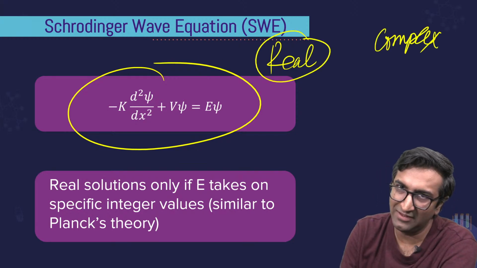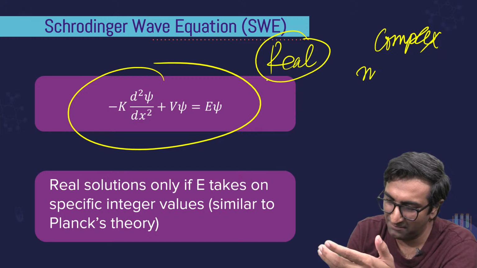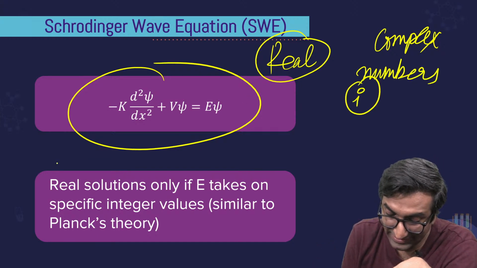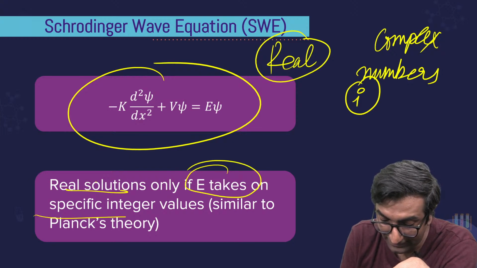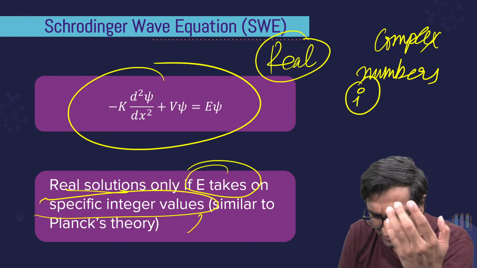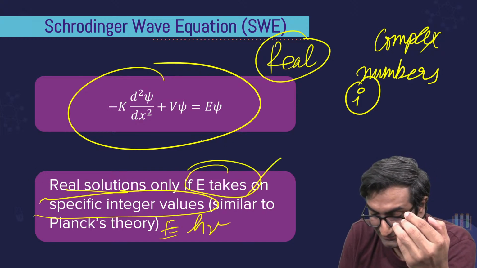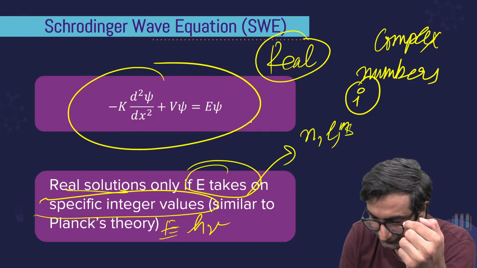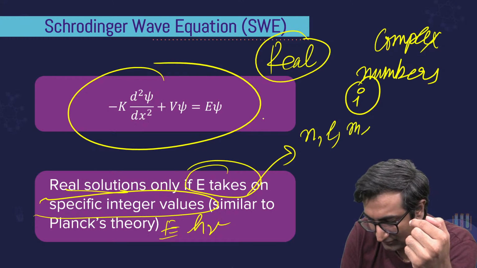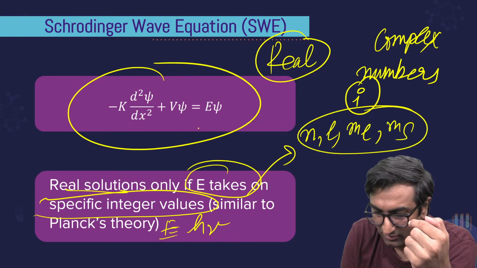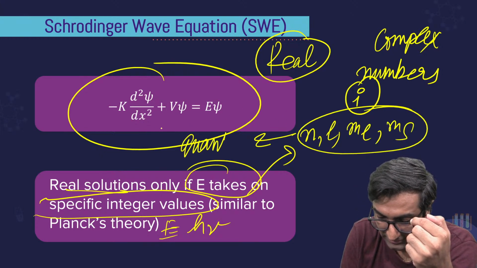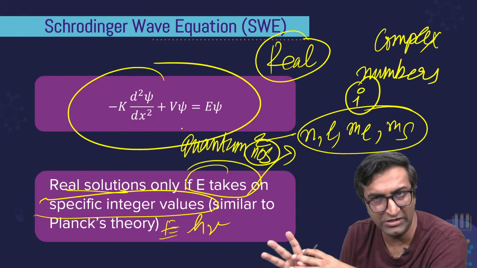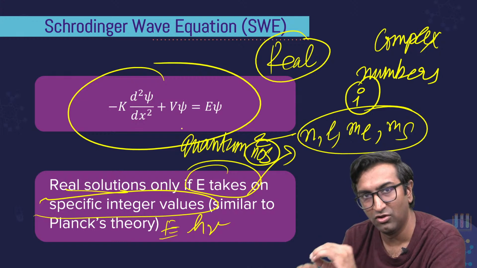By complex, I don't mean कि complex, I can't teach you. Complex मतलब complex numbers है भाई. There's something called i and all. Okay, so we'll talk about this when we do this again. It'll take real solutions only if E takes specific integer values, similar to that E equal to h nu. These specific integers are what इसके solutions give you. ओके, have you seen this? बहुत लोग इसको मग करते हैं, क्वांटम नंबर्स बोलते हैं. ठीक है, but this is where quantum numbers come from. Solution to the Schrödinger wave equation. If you have not understood anything, ये सुन लो.